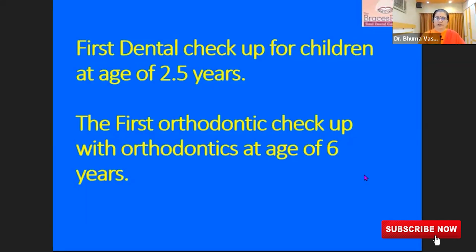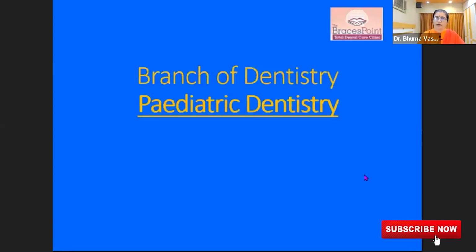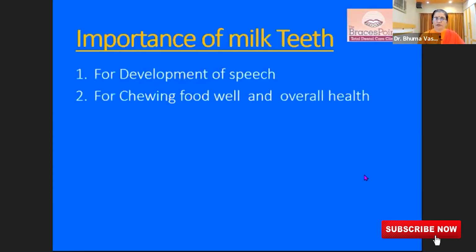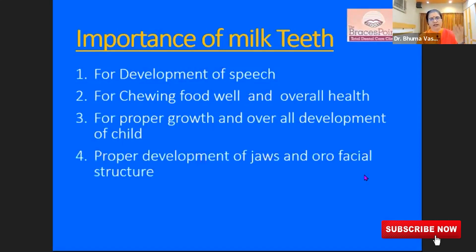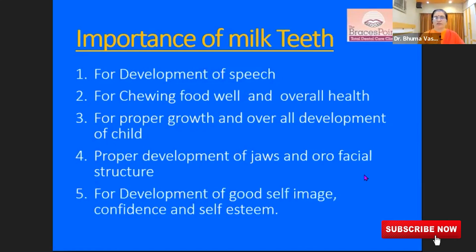First dental checkup for children should happen at the age of 2.5 years. First orthodontic checkup should happen at the age of 6 years. Now, why am I saying 2.5 years? Because baby teeth are important for development of speech, for chewing food, for overall health, and for the proper growth and development of a child. Then proper development of the jaws and the orofacial structure. The teeth are very important, and for development of good self-image, confidence and self-esteem, the teeth are very important for young children also.